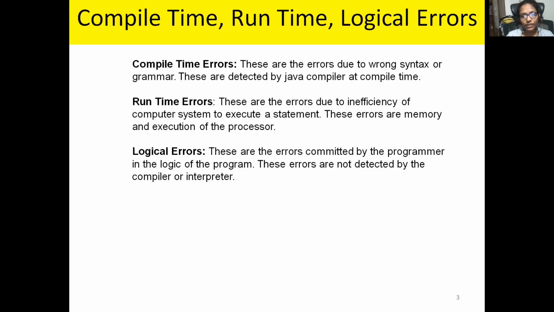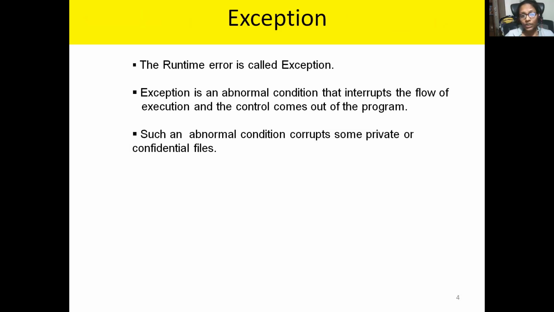Now we will discuss exception. What is an exception and how is it related, whether it is related to compile time, runtime or logical errors? We'll discuss that. Here we have a brief definition for exception: the runtime error is called an exception. Of course, you cannot call all runtime errors exceptions, but an exception will occur at runtime. The error which occurs at runtime is called an exception.